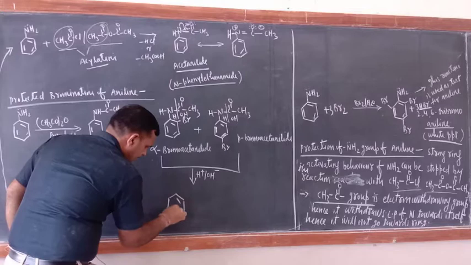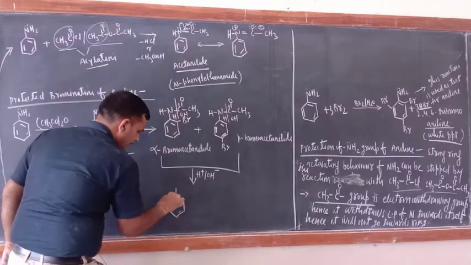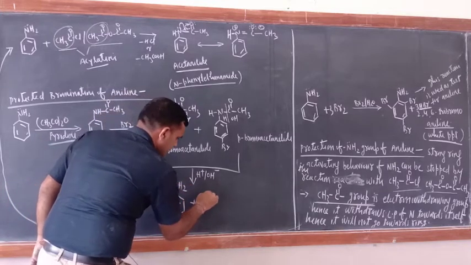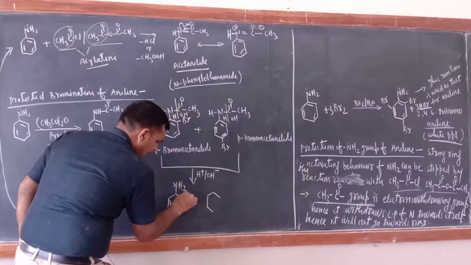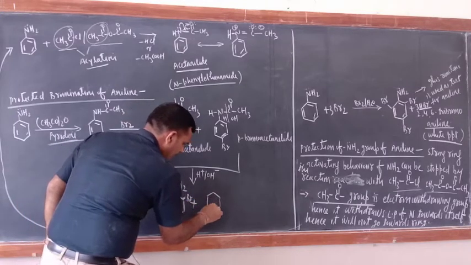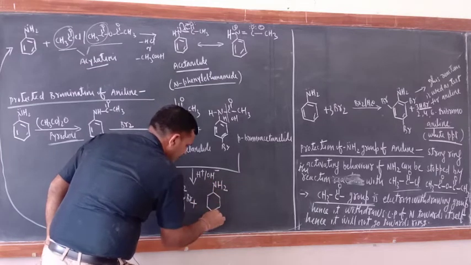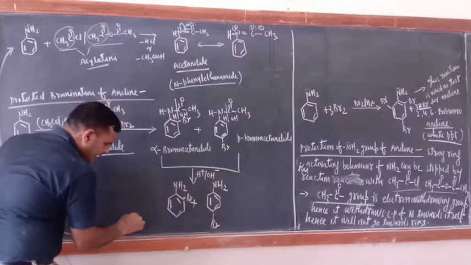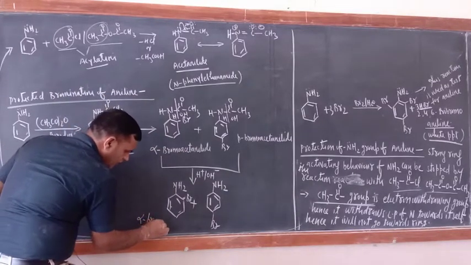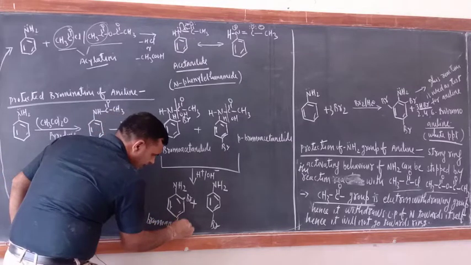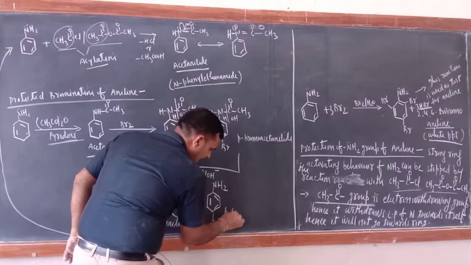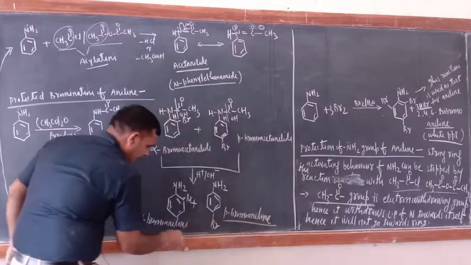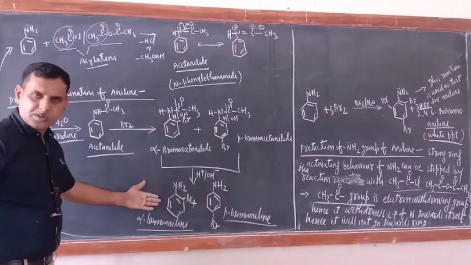So now just see what would be the product. Now this would be C6H5NH2. Here NH2, and here Br, here Br, and here NH2, and here Br. So this is orthobromoaniline, and what is the name of this one? Parabromoaniline. Orthobromoaniline and parabromoaniline.